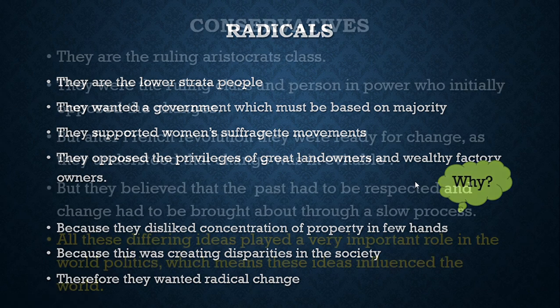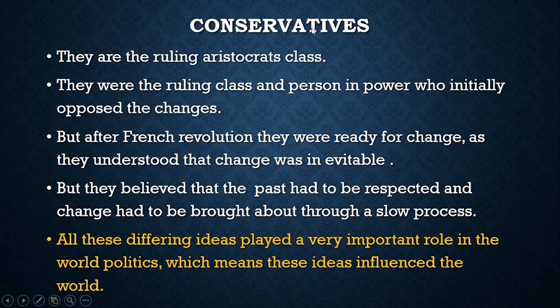So now, conservatives, they were the ruling aristocrat class. We discussed liberals, radicals, and now conservatives. They are the ruling rich class, you can say. Aristocrat class is the rich class, or the king's family. They were the ruling class and persons in power who initially opposed the change. So basically, conservatives didn't want any change.